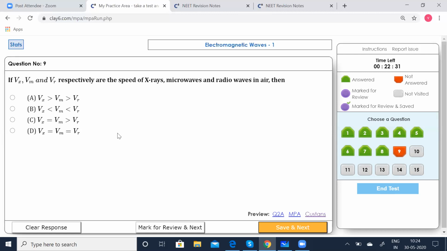So, you know, wavelength and energy are inversely proportional. So if the wavelength is less, then their energy should be more. That is, the energy of the X-rays will be greater than the energy of the microwaves, which is greater than that of the radio waves. So obviously, energy is proportional to V. So velocity is going to be in the order X greater than M greater than R. So option A should be correct. Let us see.